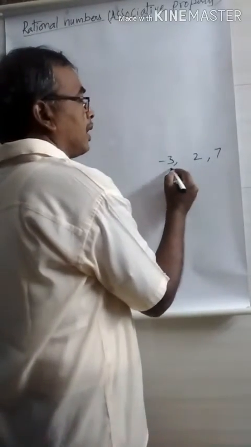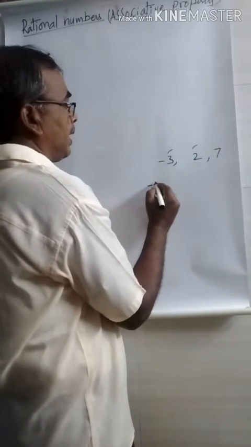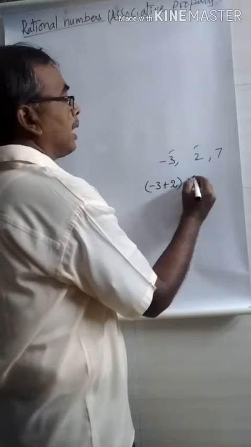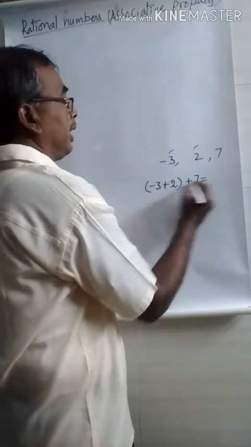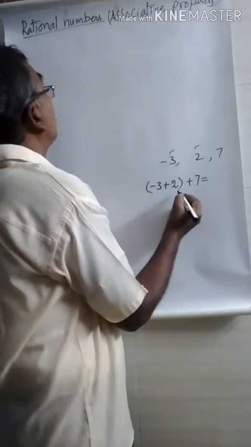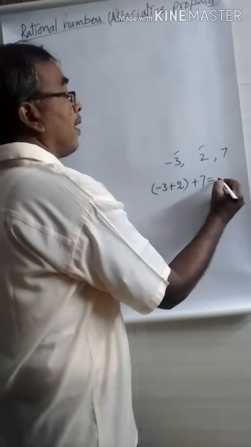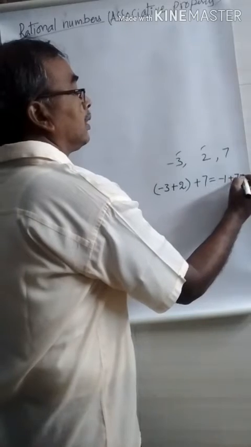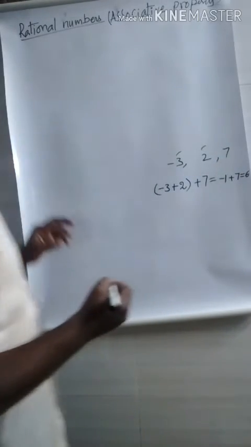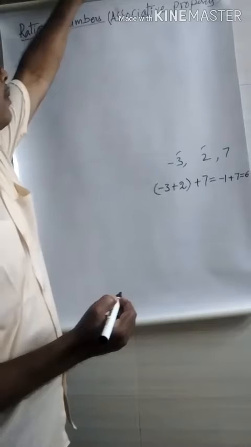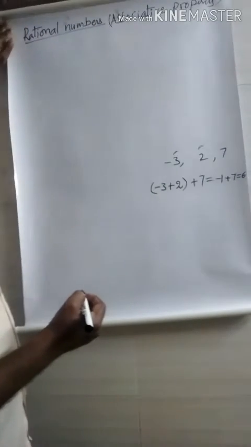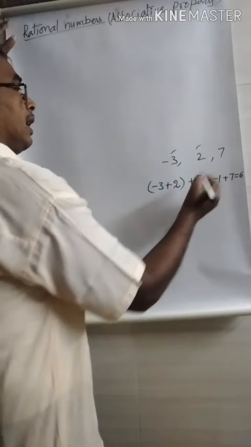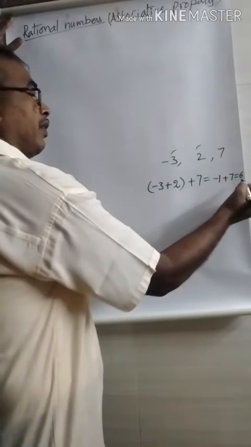I sum up first one and second one. -3 plus 2. Then I add the third one. Now here you observe what we get. -3 plus 2 is -1, plus 7, that is equal to 6. In the first case, what we observe here, I sum up the first one and second one. After that I add the third one. Finally what we get? 6.